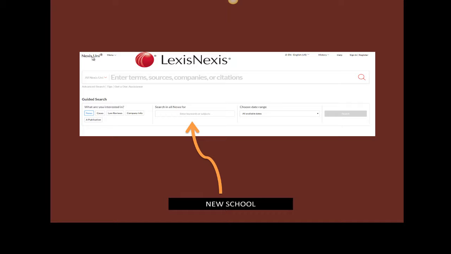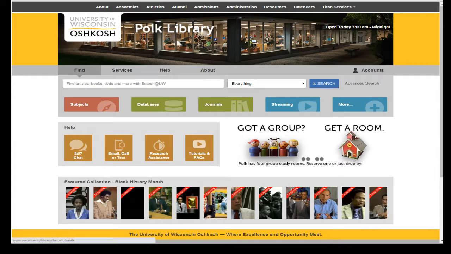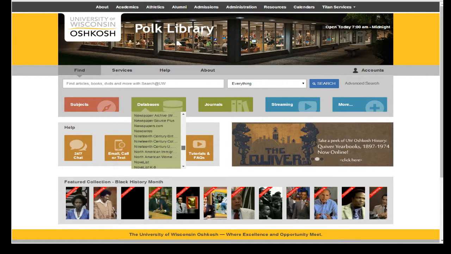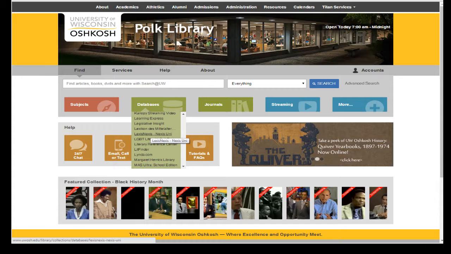Nexis Uni is the new name for the campus library version of the LexisNexis database. And you'll find it in our drop-down list, but under L for LexisNexis. I don't know why, but that's where it is. LexisNexis, Nexis Uni.